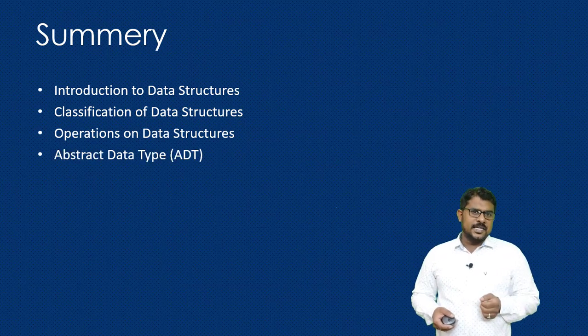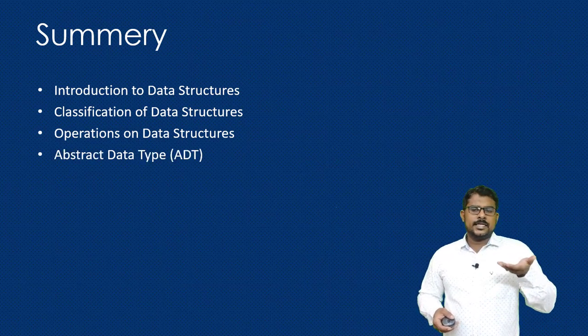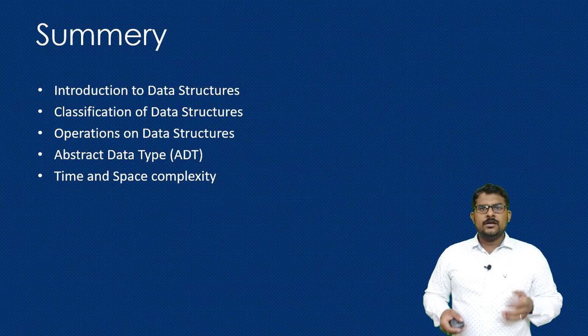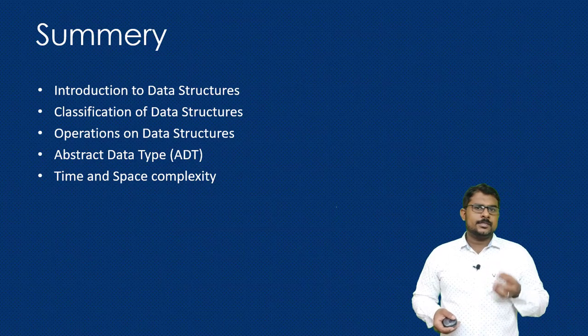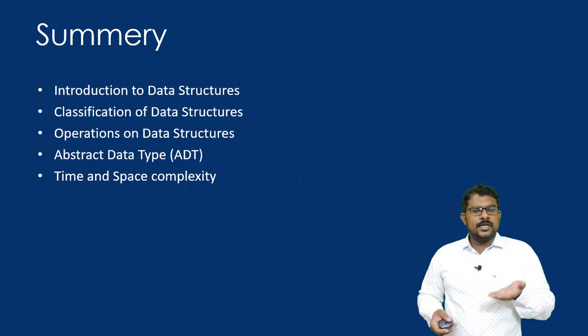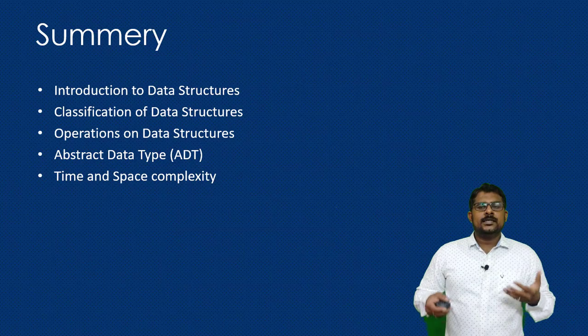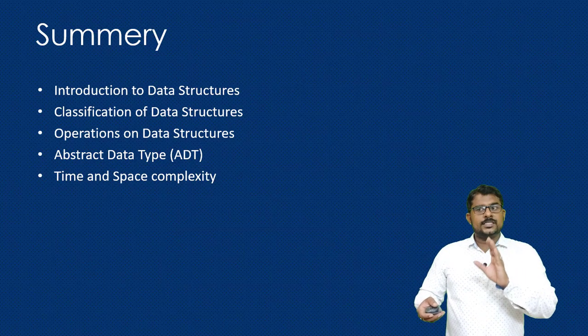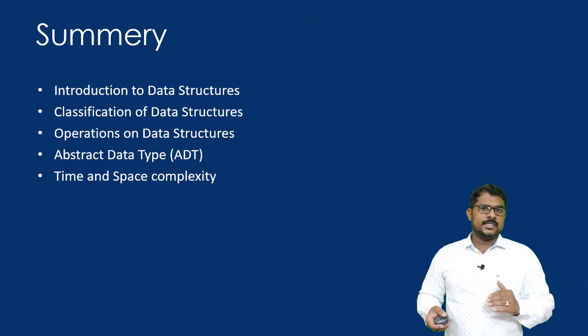Next we saw the abstract data type: how data abstraction is done and why we need data abstraction. Finally we saw the time and space complexity of algorithms. There we saw how important the space and time complexities of an algorithm are, and how time is determined using different examples.